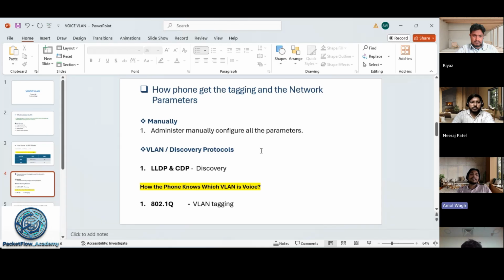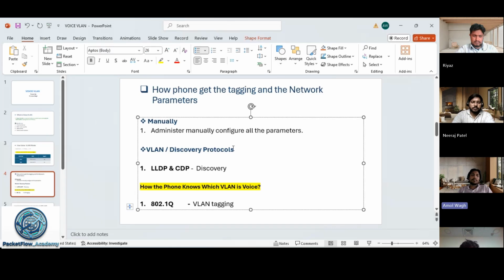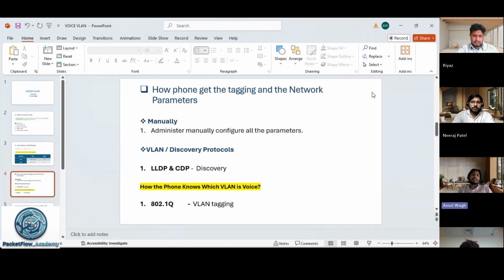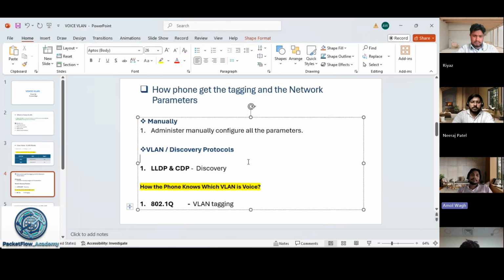The second way is to get it from protocols like LLDP and CDP. LLDP and CDP are discovery protocols. From these protocols, the phone can know which VLAN is the voice VLAN, right?